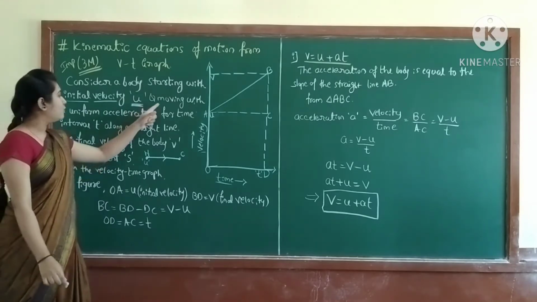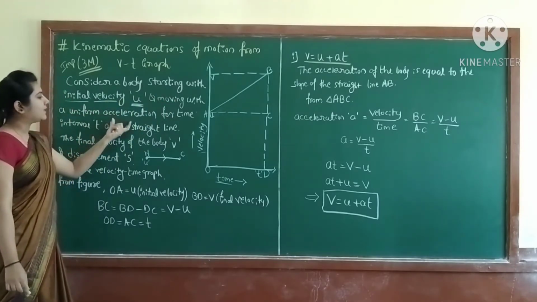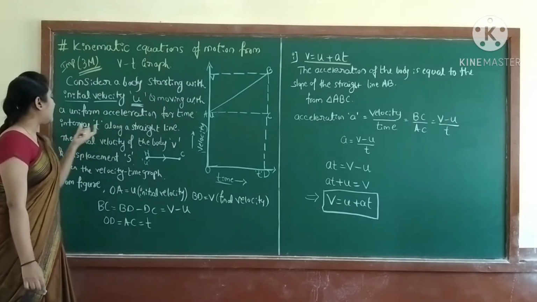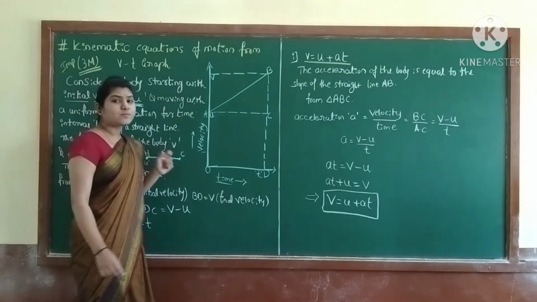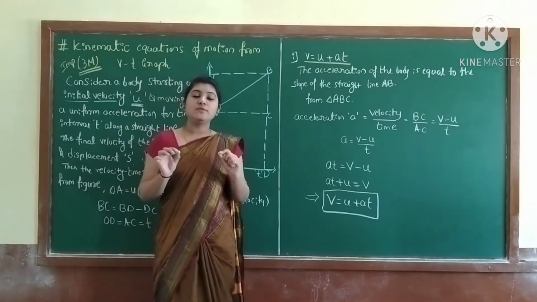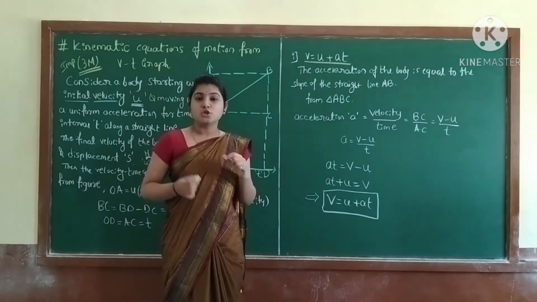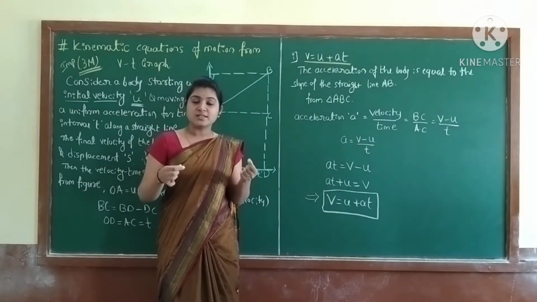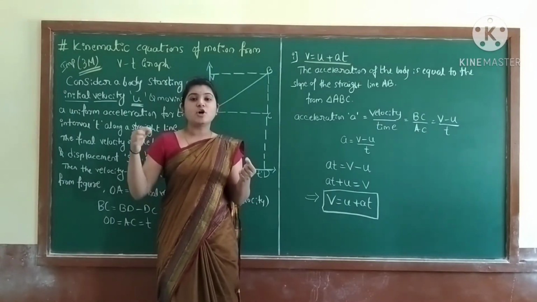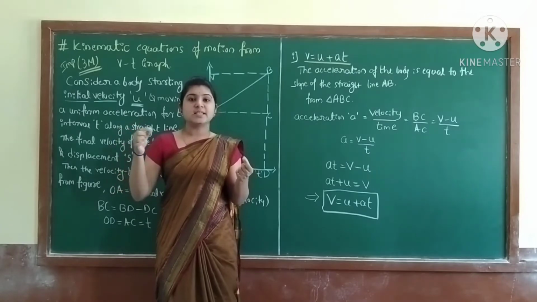And moving with a uniform acceleration for the time interval t along a straight line. So you are moving with uniform acceleration. Uniform motion means covering equal intervals of distance in equal intervals of time.